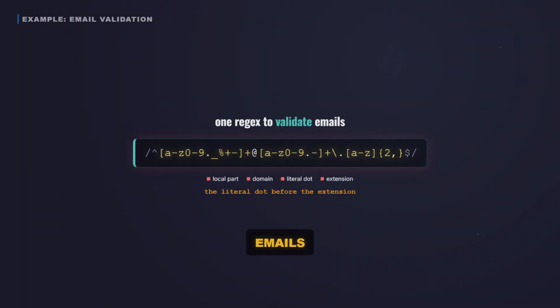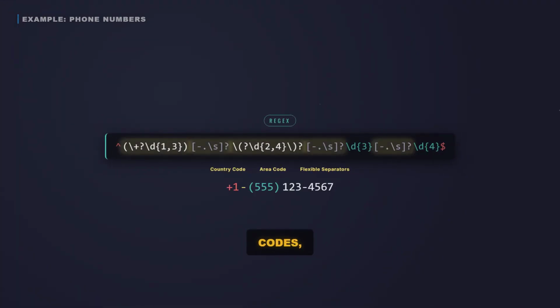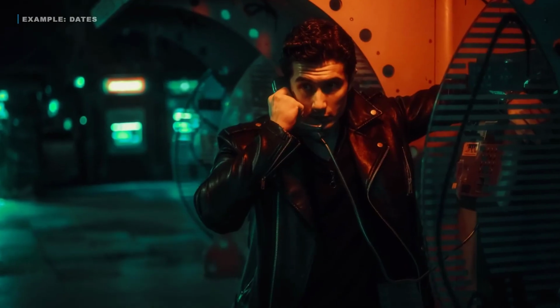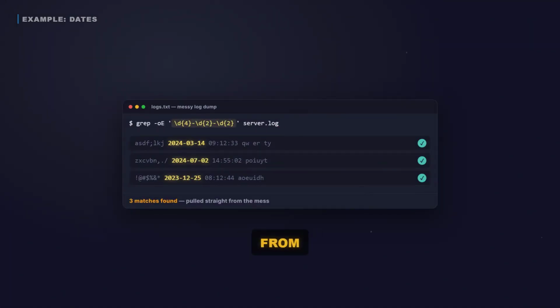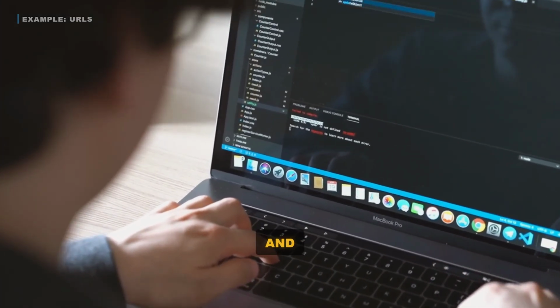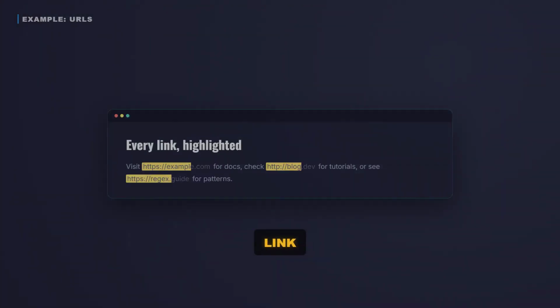This Regex validates emails, with the local part, domain, and a literal dot before the extension. Now let's tackle phone numbers. This Regex handles country codes, area codes, and flexible separators like dashes, dots, and spaces, matching many international formats. Just like phone numbers, dates follow strict patterns. ISO dates use 4 digits, -2, -2. Our Regex extracts these date stamps straight from messy logs. Now URLs. This Regex catches HTTP and HTTPS addresses, skipping spaces and punctuation, highlighting every link in the paragraph.